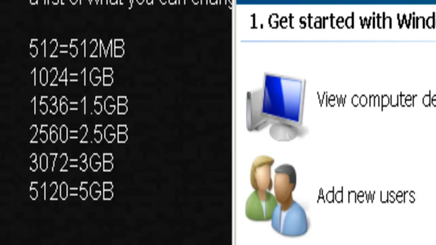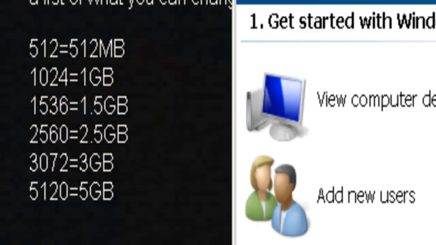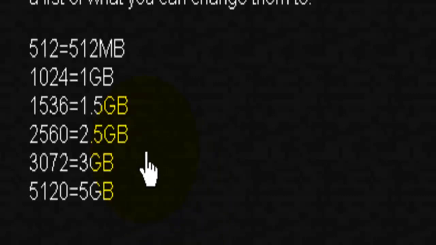So my recommendation is to leave yourself at least 1.5 to 2 GB of RAM spare to run things. If you're only running a server and playing Minecraft, then you could experiment. I recommend starting with a low number of gigabytes. It starts off with 1 gig, so I recommend going to 1.5 gigabytes. If that doesn't improve your server, go to 2.5. If that doesn't improve it, go to 3. And then if not, go to 5. But make sure you do not go over the amount of RAM you have.